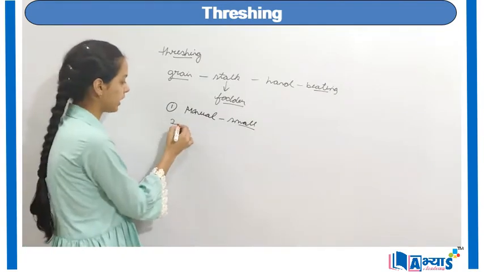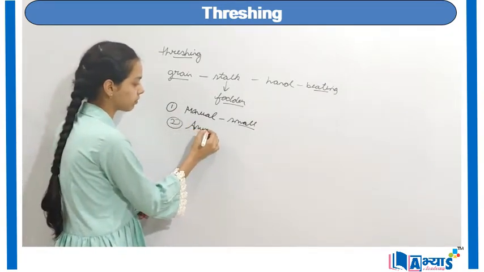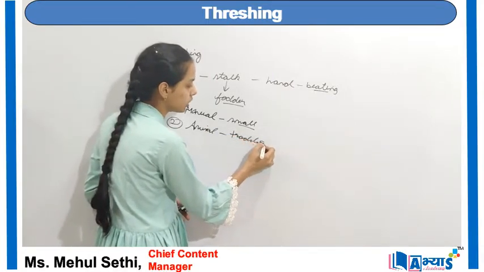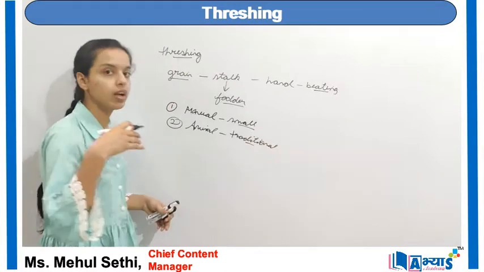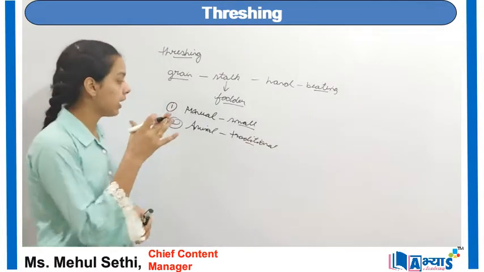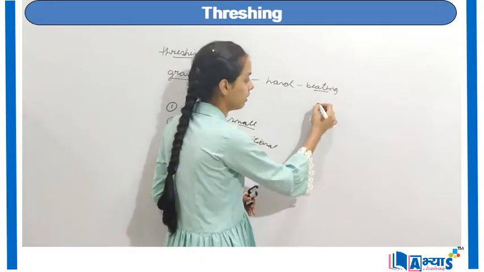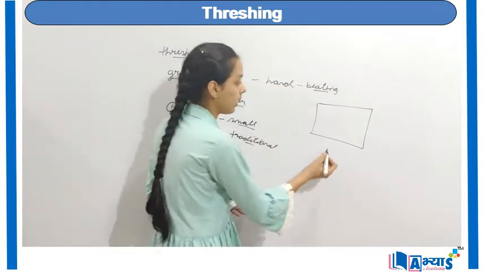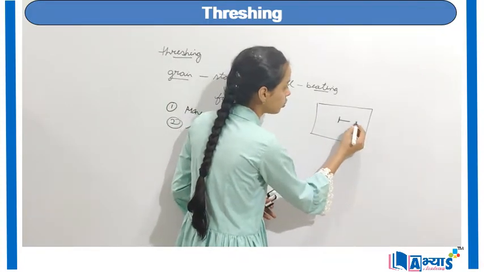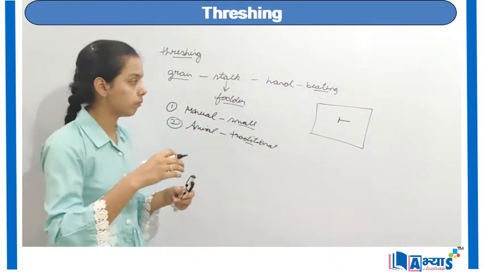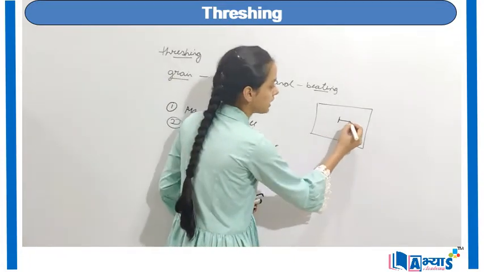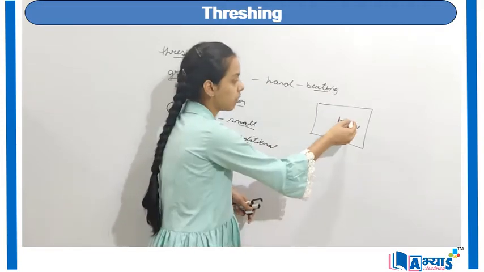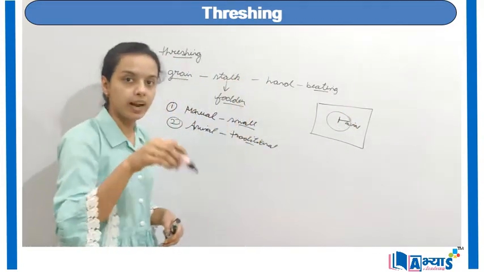The second is by using animals. Basically, using animals is a traditional method. It was generally used in ancient or primitive times. Now, for example, this is the field in which the grains and stalks are being kept. In the center, the farmer used to fix an animal with a pole, and the animal could move around that center.